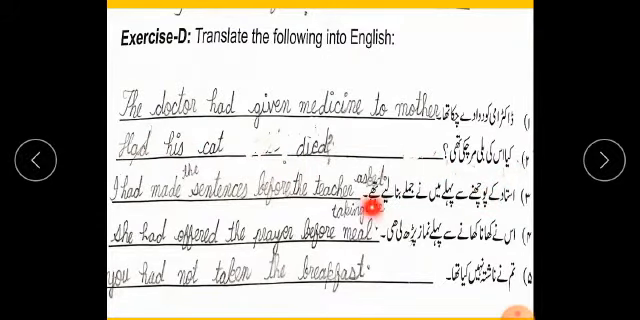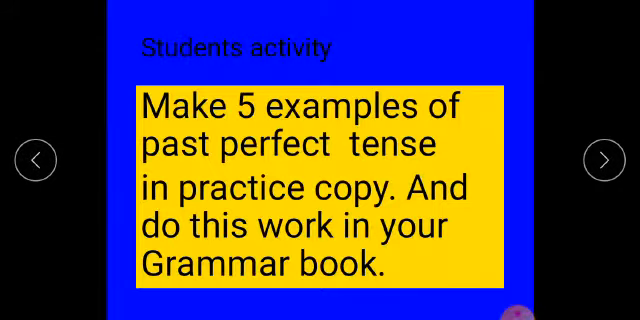I had made the sentences before the teacher asked. She had offered the prayer before taking the meal. Offered is the third form of verb, the past participle of offer. You had not taken the breakfast.